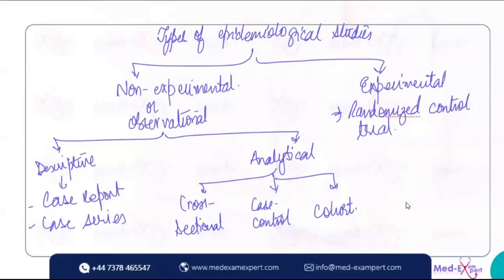But the other part, the experimental or randomized control trial, we select two groups of people, in which one group is given a medicine and the other group is given a placebo. For example, in an experimental randomized control trial, we have two groups of people. The groups either could know each other or could not. They're totally separate groups. One is given a medication, for example for diabetes, and the other group is just given the placebo.